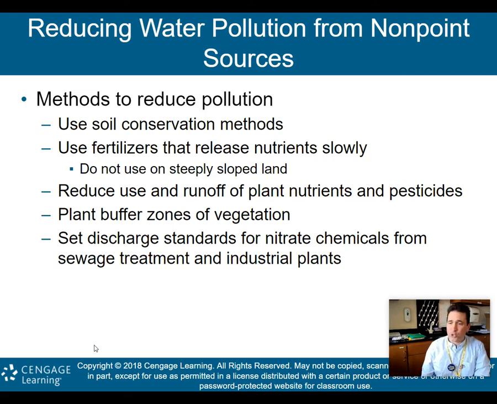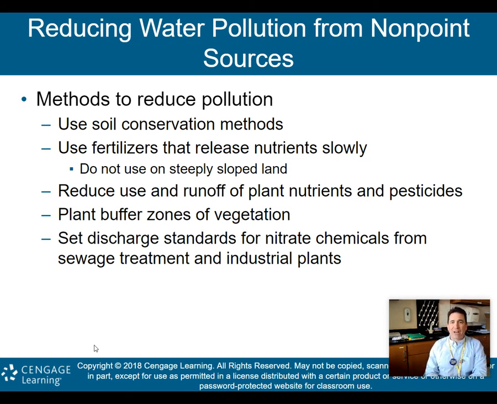Remember, the non-point sources were like your backyard, like golf courses, like farms, where all that fertilizer, those pesticides flow into the rivers and the lakes. We don't exactly know where they're coming from, okay? So methods to reduce the pollution: use soil conservation methods, right? Like we talked about in a previous chapter, to reduce that soil erosion, because again, not only are pesticides and fertilizers considered pollution, but just sediment itself, right, is considered water pollution. So use those soil conservation methods to reduce that erosion, to reduce that sediment runoff.